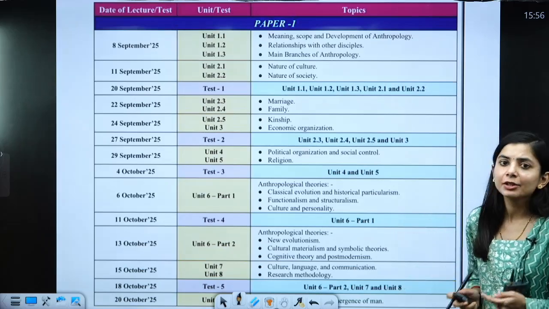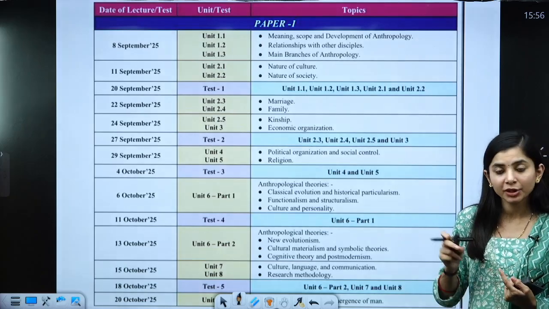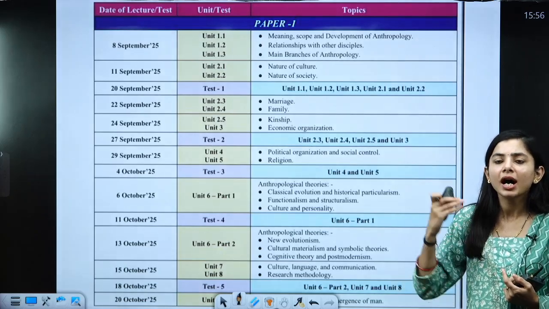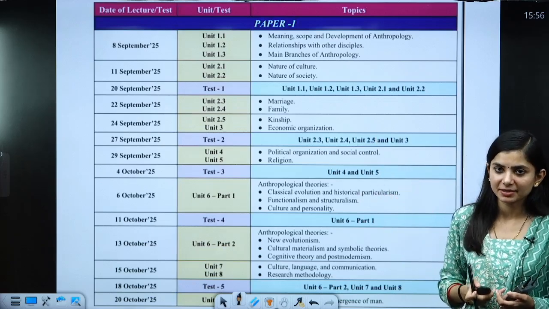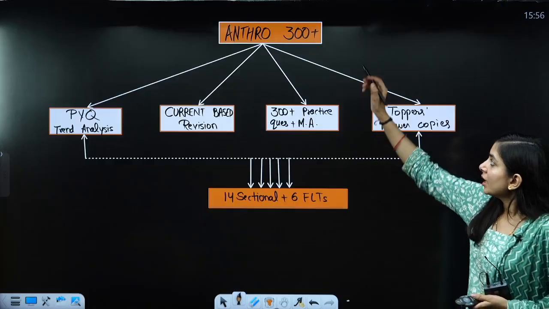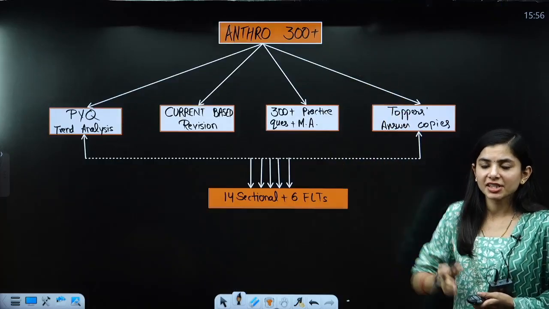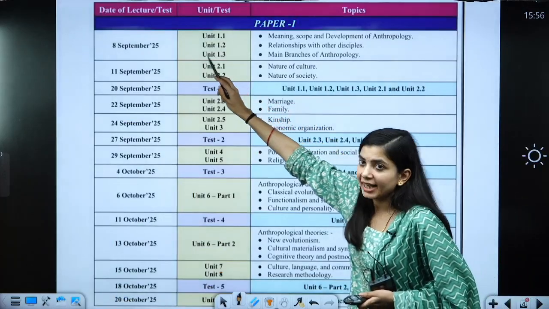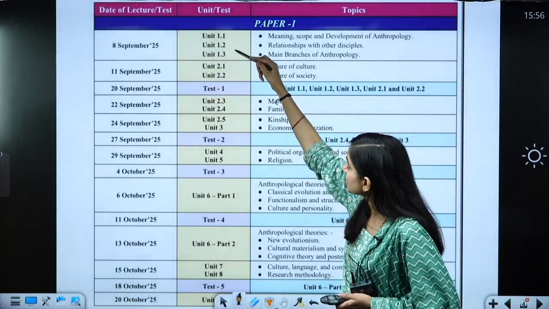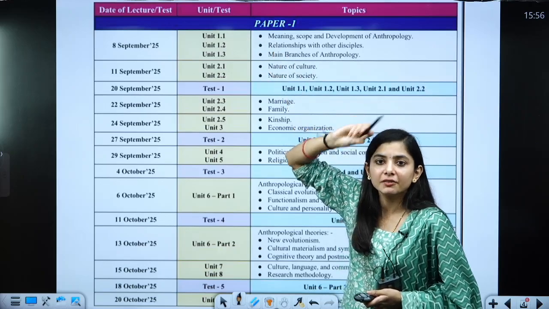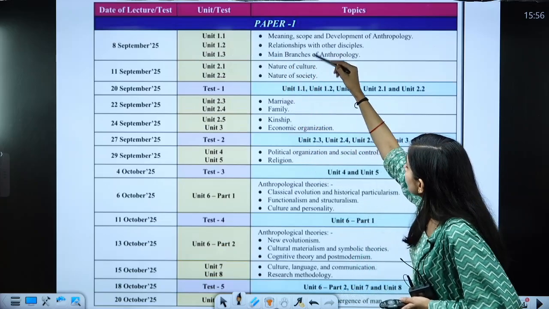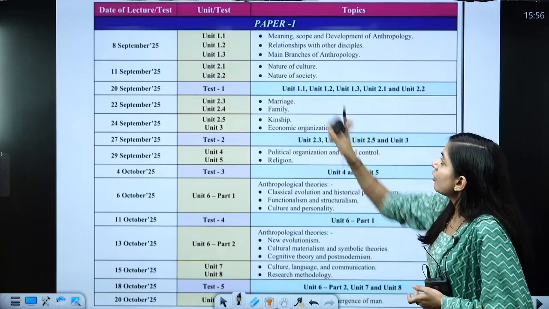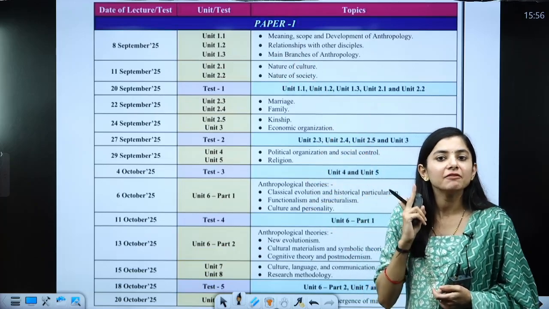Now, let me tell you the basic features of the class. In today's session, we are going to know how this course will help you get 300 plus marks. This course includes some revision classes. On 8th of September in the schedule, it is mentioned that we are going to have a revision class for units 1.1, 1.2, 1.3. This is the syllabus for this unit. For these 3 units, we will have one revision class.